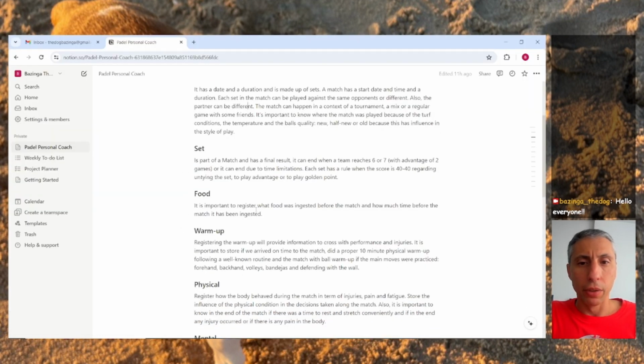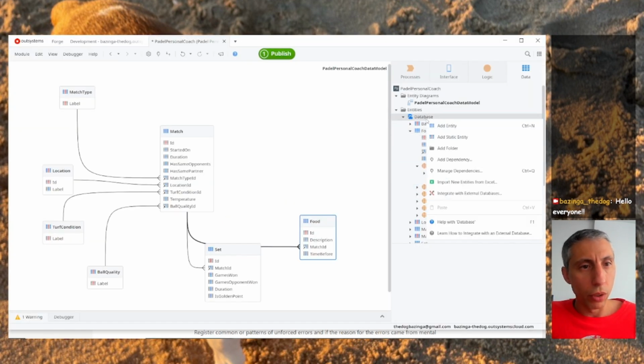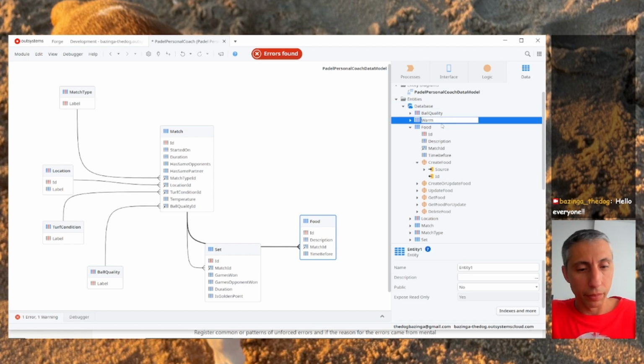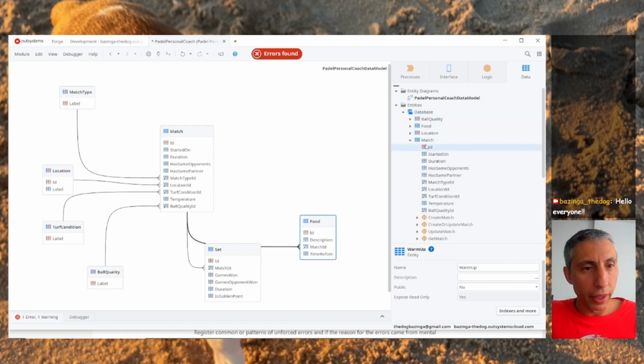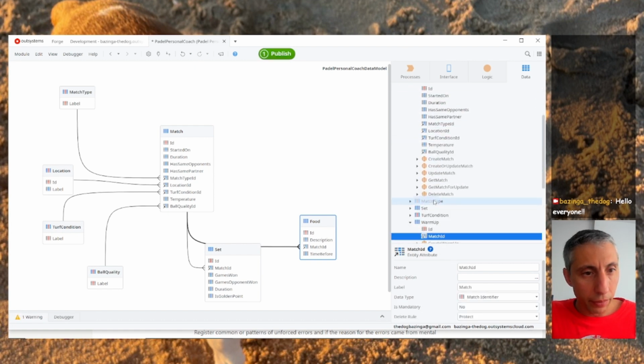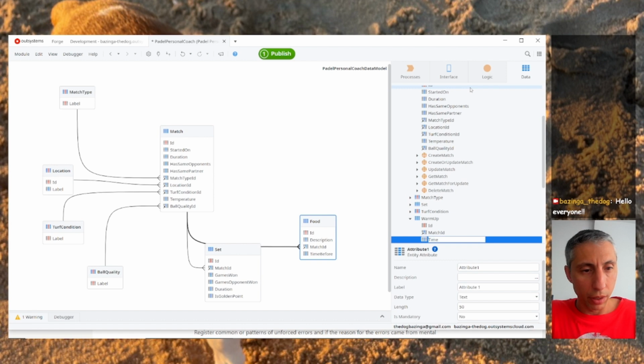Now, let's go to warm-up, registering warm-up. It is important to start if we arrive on time, did a proper 10 minutes physical, and which warm-up main moves were practiced. Warm-up has a match ID. Now, time before arrived before match.